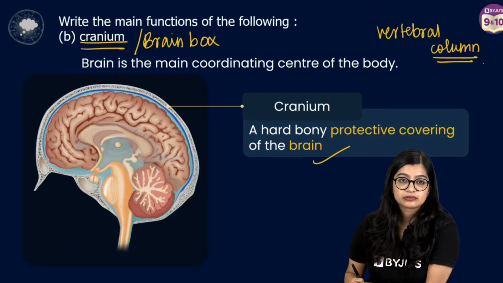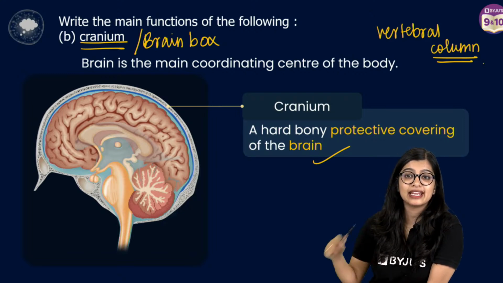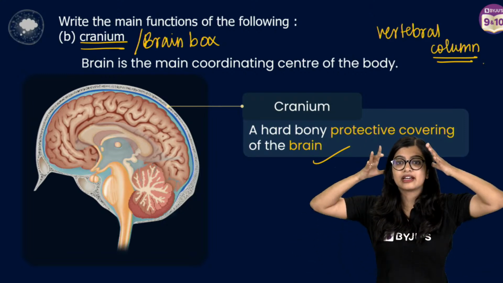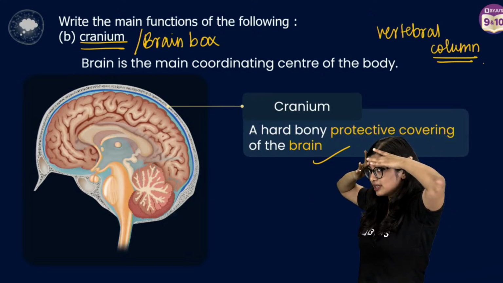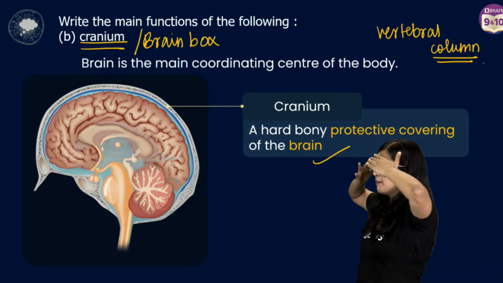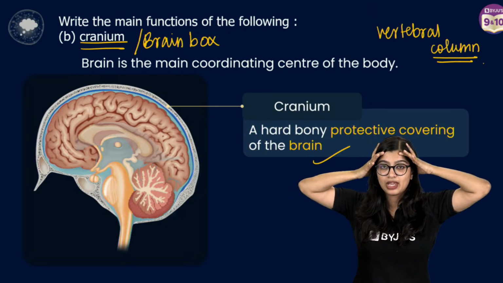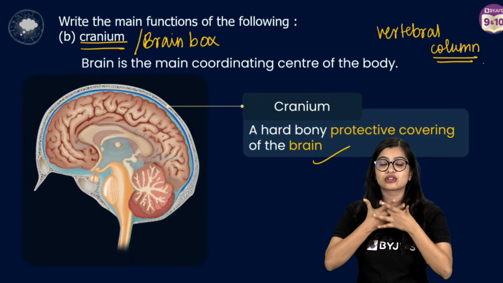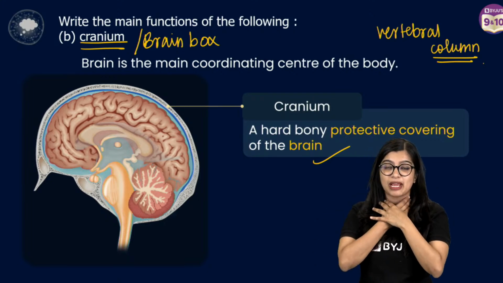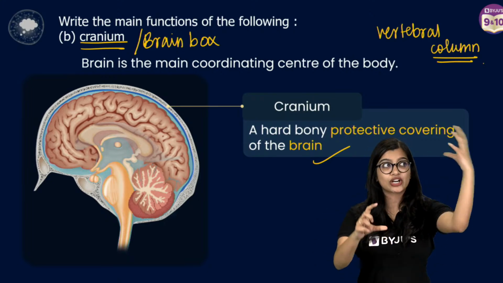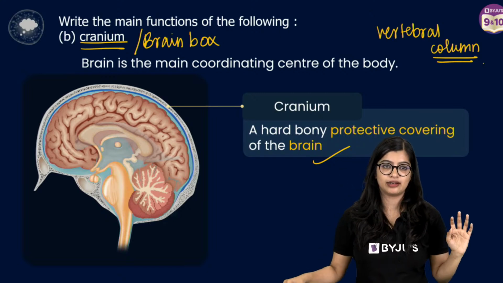Ma'am, difference between cranium and skull. Good question. Cranium is the brain box. This region of the brain, the boxy part we see here, that is the cranium. The entire bone structure, all the different bones that make up our face, is the skull. So your cranium is part of the skull.